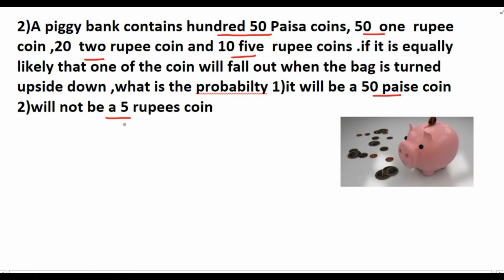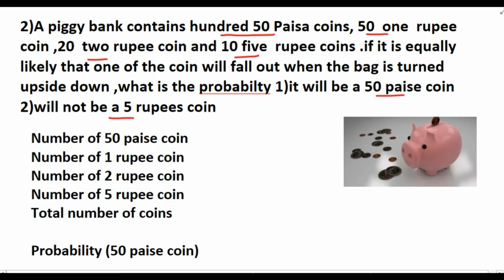First we write the number of each coin, then find the total number of coins. The formula is number of favorable cases divided by total number of cases.